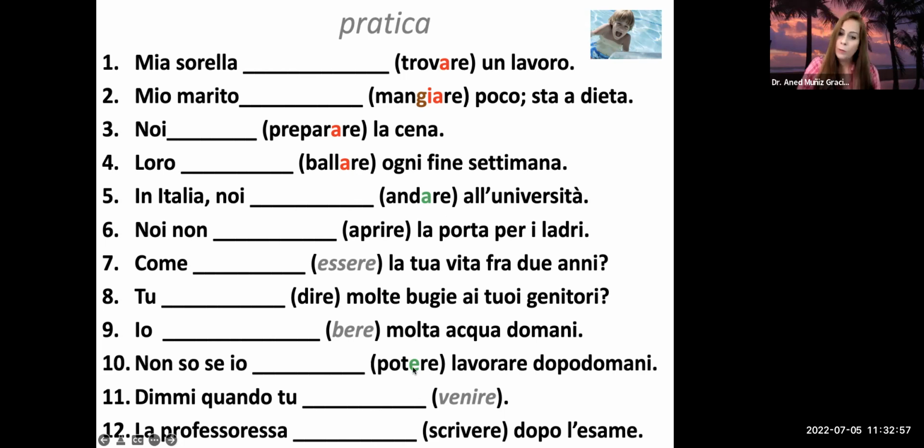And the ones in green are the vowels that we drop, and the ones in italics and gray are irregular ones. So, la professoressa, questa è la forma di lei. Lei, la professoressa scrive, and then if it's lei, let's go again. The endings are o, i, a, emo, ete, and anno, con due n. So la professoressa scriverà, and what? I cannot select that. That's weird.